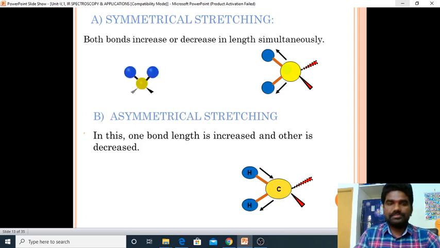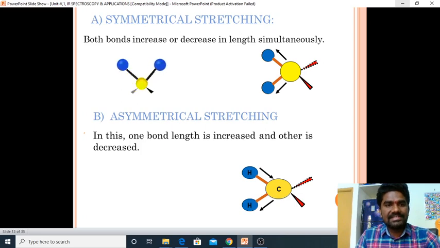If you see, there is a simultaneous decrease or increase, isn't it? Bond lengths are decreasing, increasing. Both bonds increase or decrease in length simultaneously is known as symmetrical stretching. The bonds are stretching in a symmetrical way.